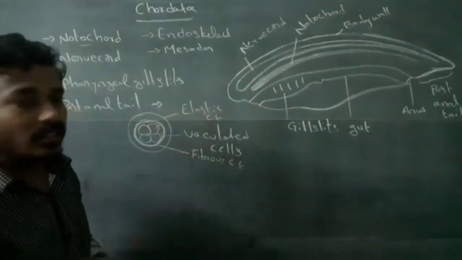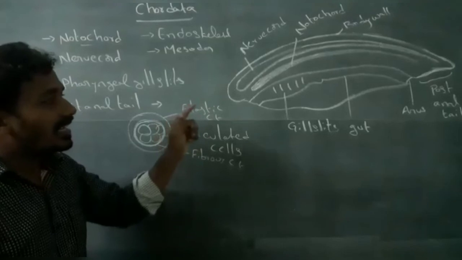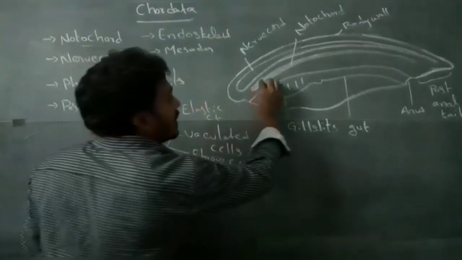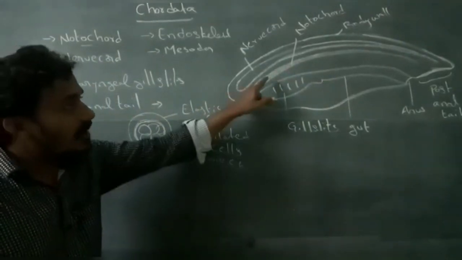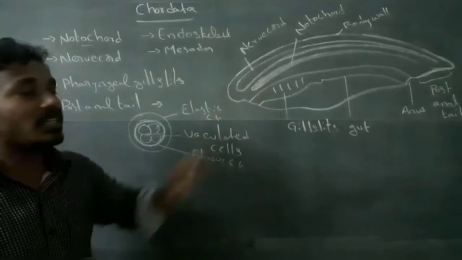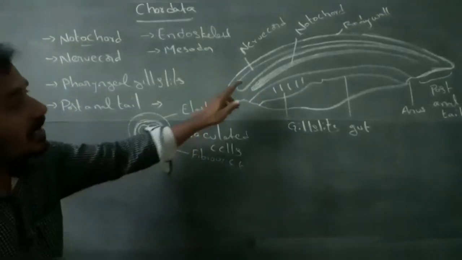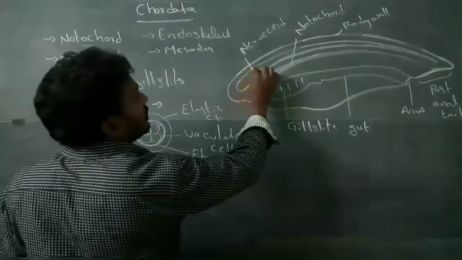This notochord is a rod-like, flexible structure. This helps for the attachment of muscles. This is the notochord. Next, nervochord.